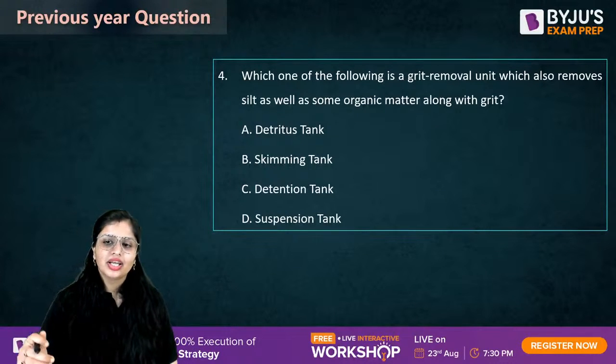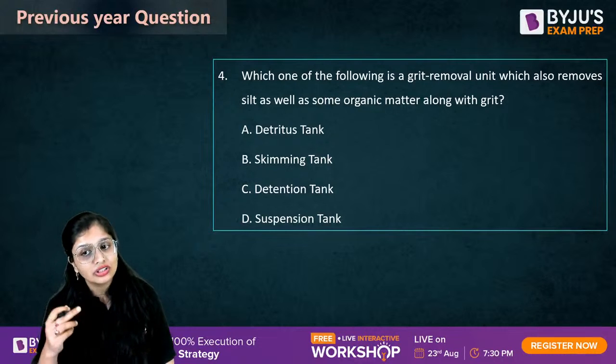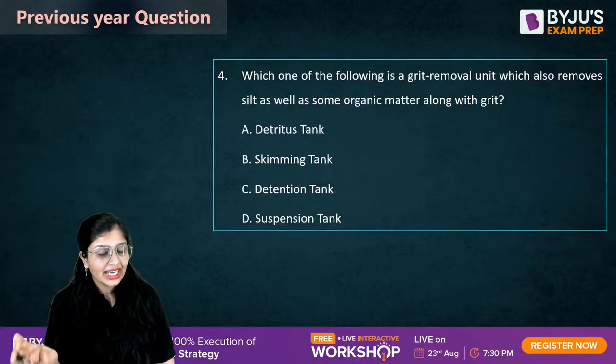Okay, now this one. Which one of the following is a grit removal unit which also removes silt as well as some organic matter along with it?